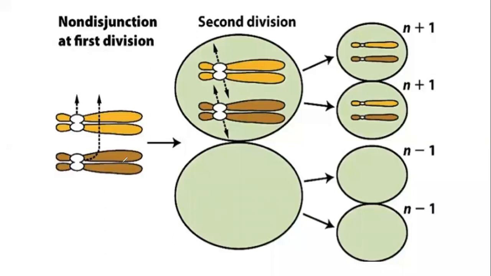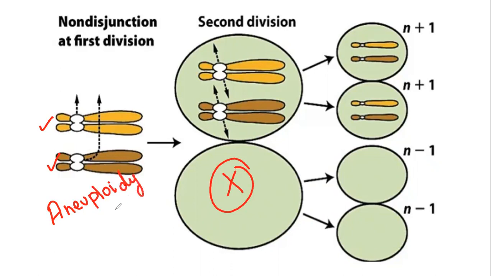For example, these are 2 chromosomes. Whenever it is the time of second division, both of these are moving into one cell. Here, one cell is still left. So it will lead to the creation of aneuploidy. Here you can see that 2 daughter cells are getting chromosomes, but the other 2 are not getting any chromosome. So this type of situation represents aneuploidy, and it will definitely lead to genetic imbalance in the organism's body.